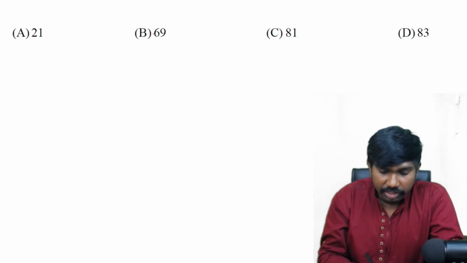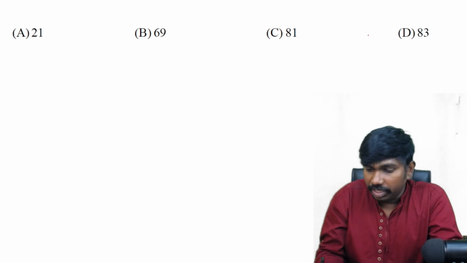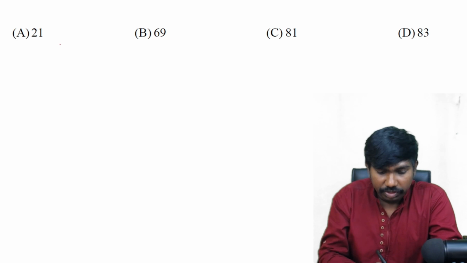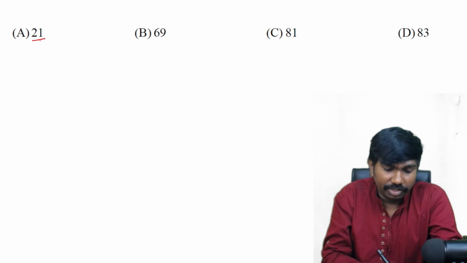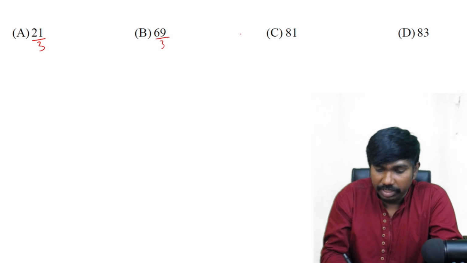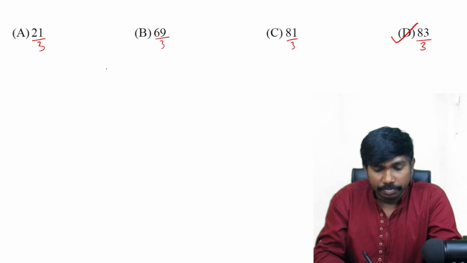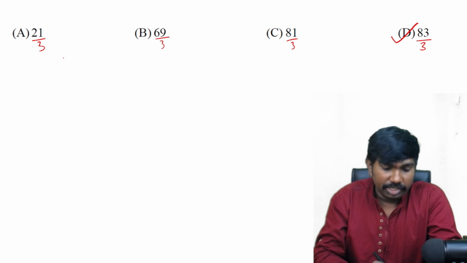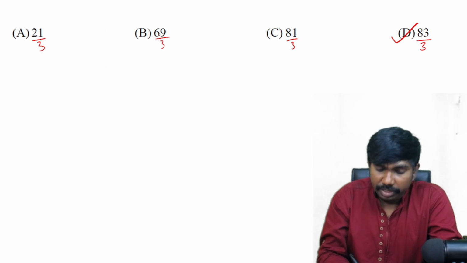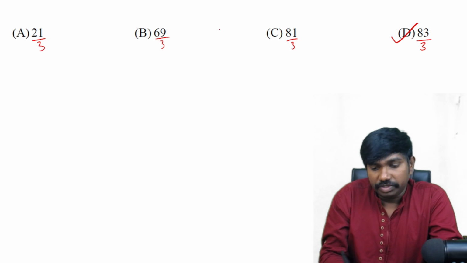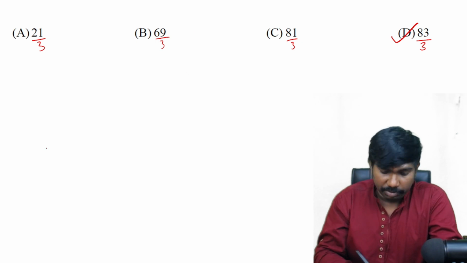Next 21, 69, 81 and 83. Here also if you observe all the numbers are divisible by 3, correct. This number is divisible by 3, divisible by 3, divisible by 3. But 83 is not divisible by 3. What is the divisibility rule for 3? Sum of the digits should be divisible by 3. 2 plus 1 3 divisible by 3. 6 plus 9 15 divisible. 8 plus 1 9 divisible, but 8 plus 3 is 11, that is not divisible by 3.